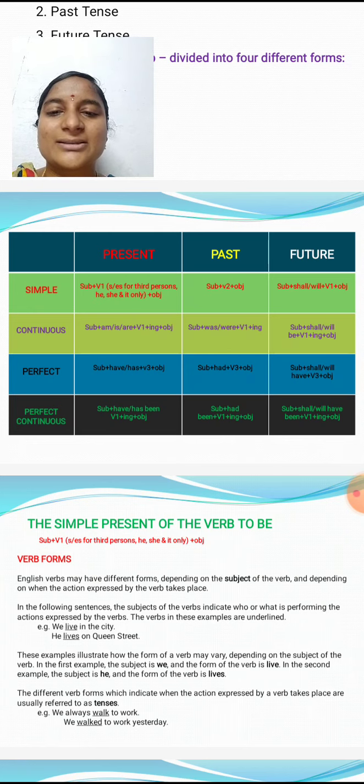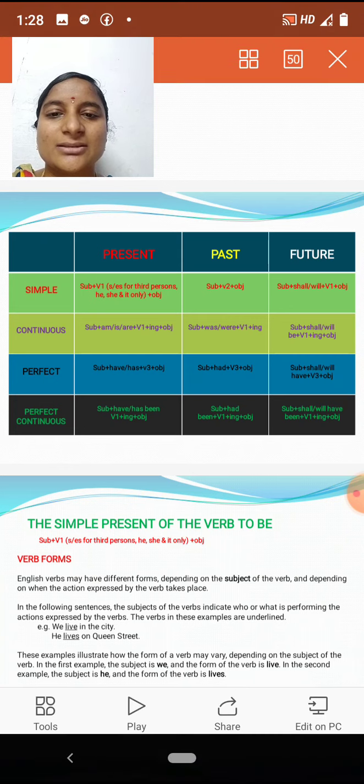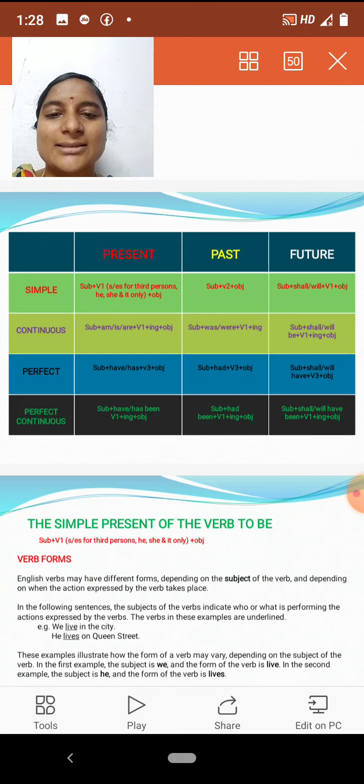Present perfect tense: the principle is subject plus have or has plus v3 plus object. Then past perfect tense, subject plus had plus v3 plus object. And future perfect, subject plus shall or will plus have plus v3 plus object.